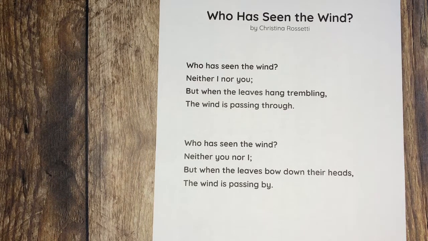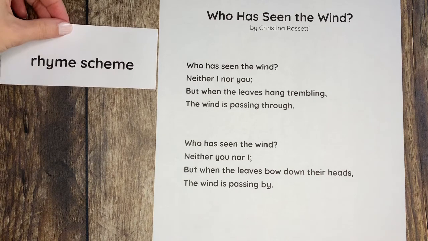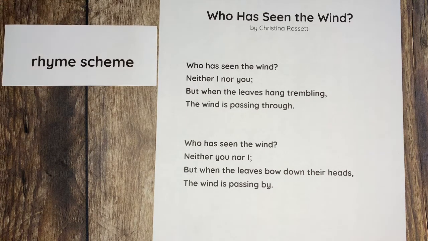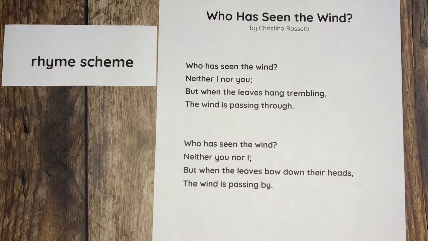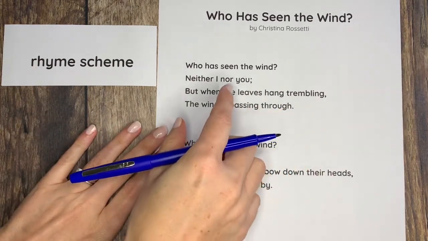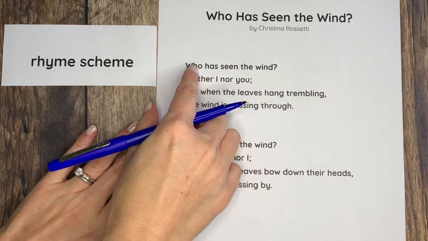Let's take a look at today's poem, Who Has Seen the Wind by Christina Rossetti, and this time we're going to look for poetic devices. The first one that we're going to be looking for is rhyme scheme. Remember that rhyme scheme is the pattern of rhyming words, and usually those rhyming words are found at the ends of the lines of poetry. And we're looking for examples of rhyming words that make a pattern in the poem. Let's take a look at this particular poem and write out its rhyme scheme.